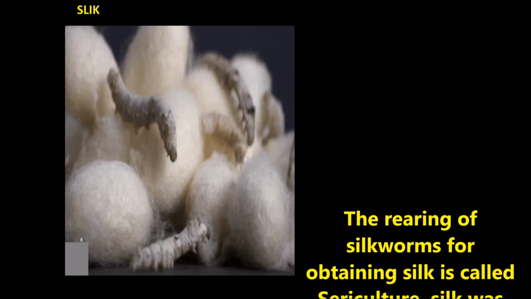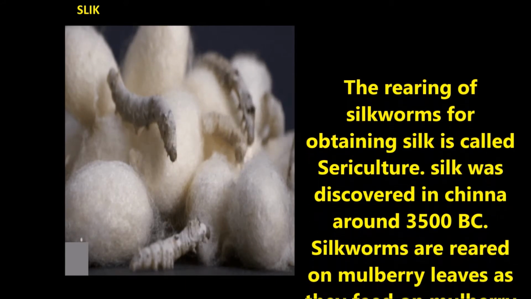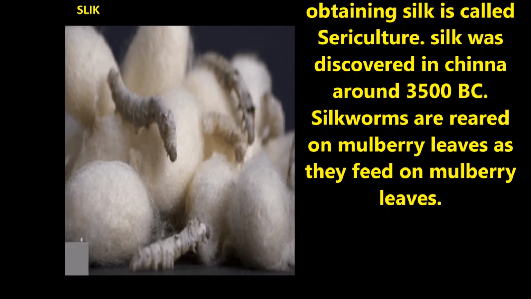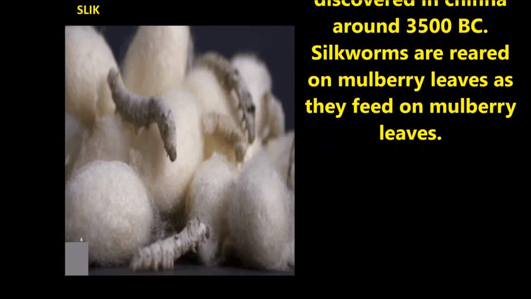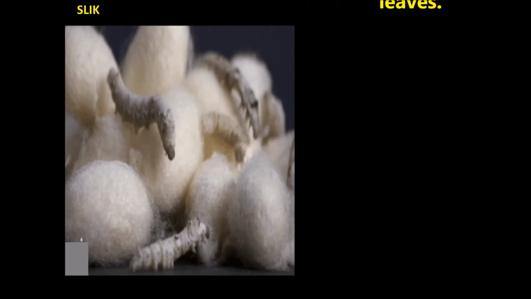The rearing of silkworms for obtaining silk is called sericulture. Silk was discovered in China around 3500 BC. Silkworms are reared on mulberry leaves as they feed on mulberry leaves.